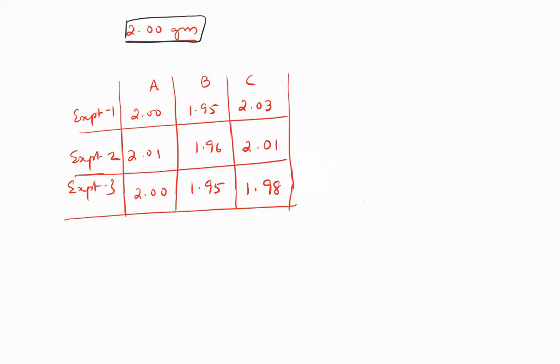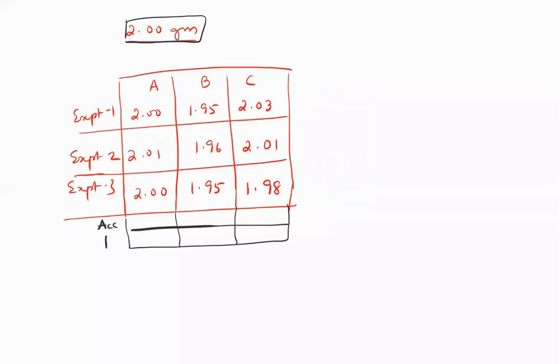These are the measurements of student C. So when I'm trying to find out if student A, B, and C are accurate or not, or precise or not, let's see their accuracy and precision. So this is the accuracy of student A. This is the precision of student A, or accuracy of student B and precision of student B. Let's do that. Accuracy means how close your experimental value is to the real value.